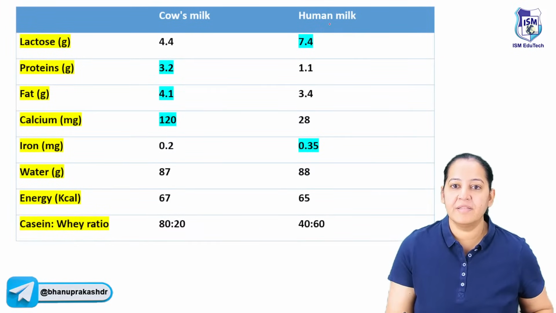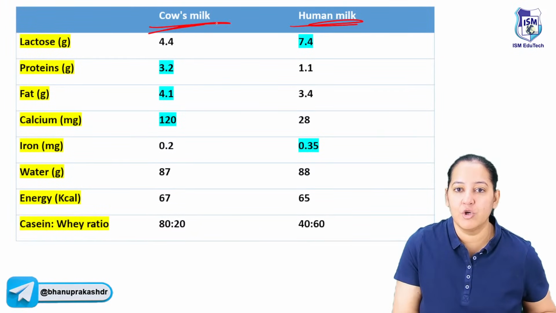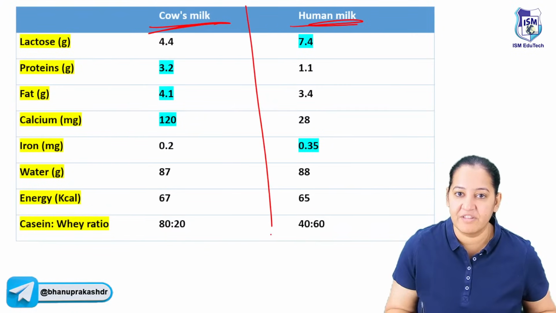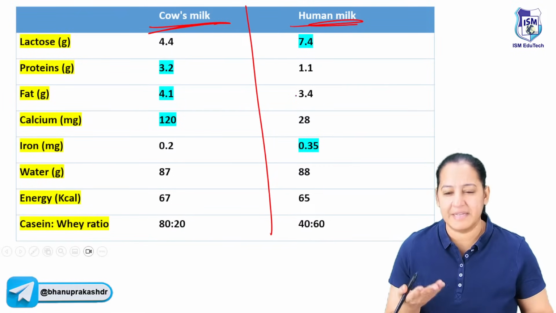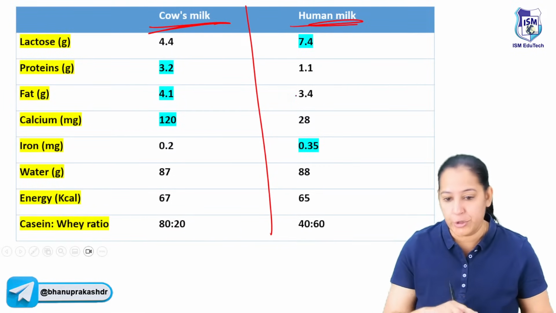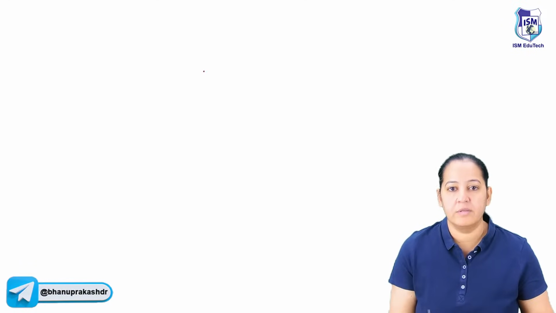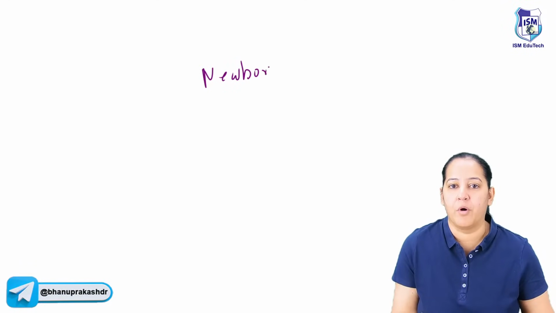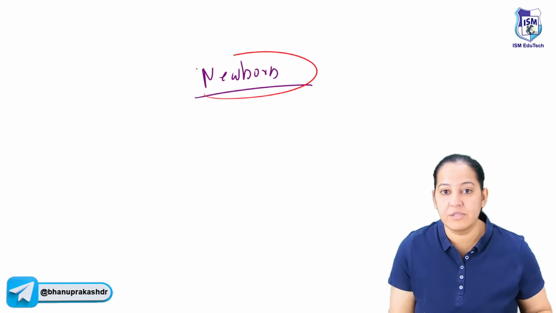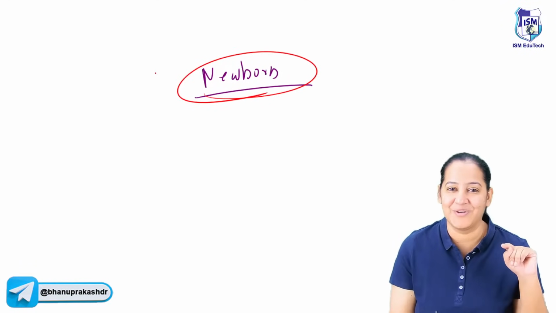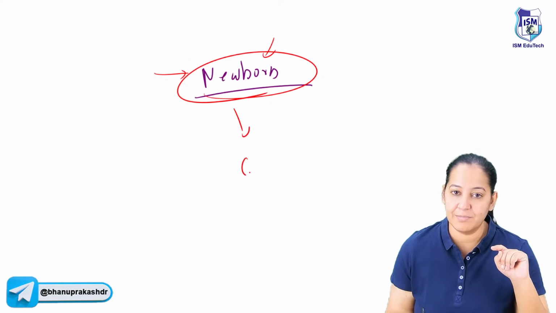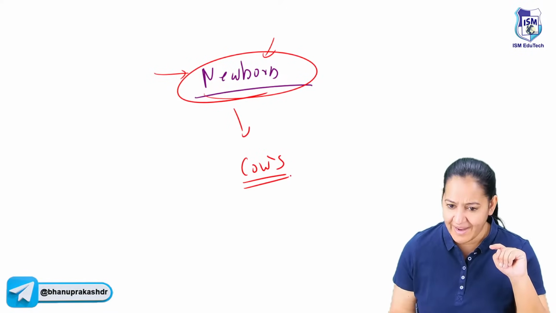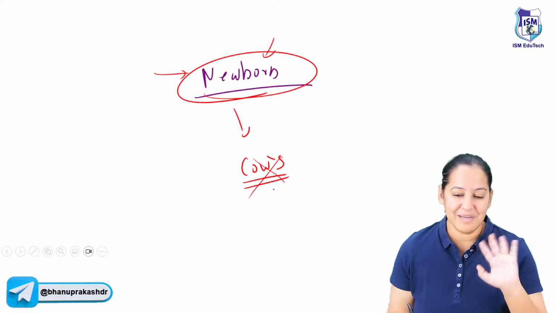Now compare the mother's milk with the cow's milk. The human mother's milk, the breast milk, with the cow's milk. Sometimes there is a real confusion. There is a taboo that cow's milk is more nutritious. Now there is a newborn born today, and the grandmother of this newborn, the nani, dadi, as the fundas are usually given by grannies, is saying, no, don't give the mother's milk, cow's milk is more nutritious. So is she right? No, she is wrong. Cow's milk is not more nutritious.